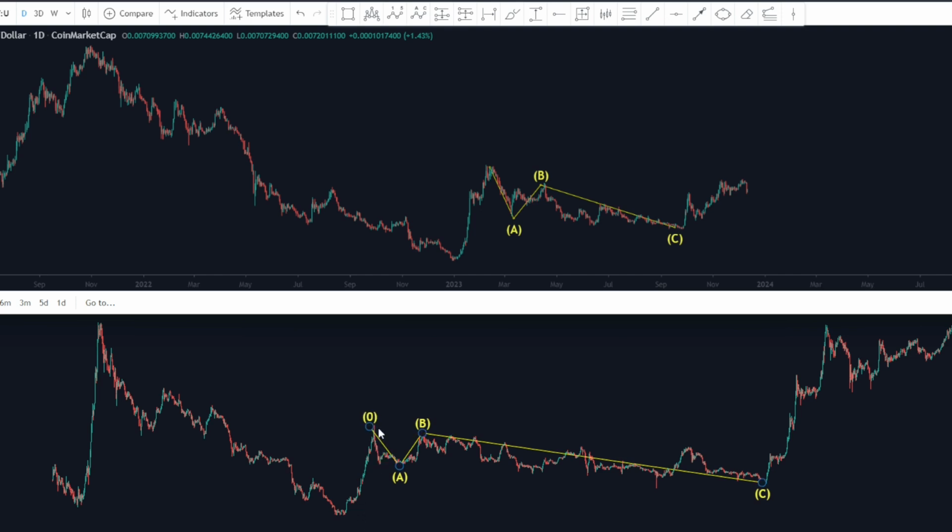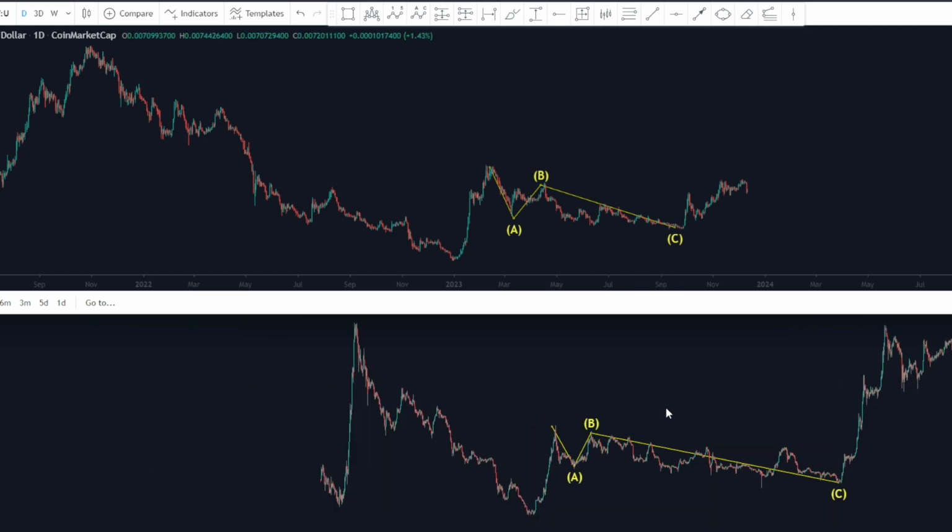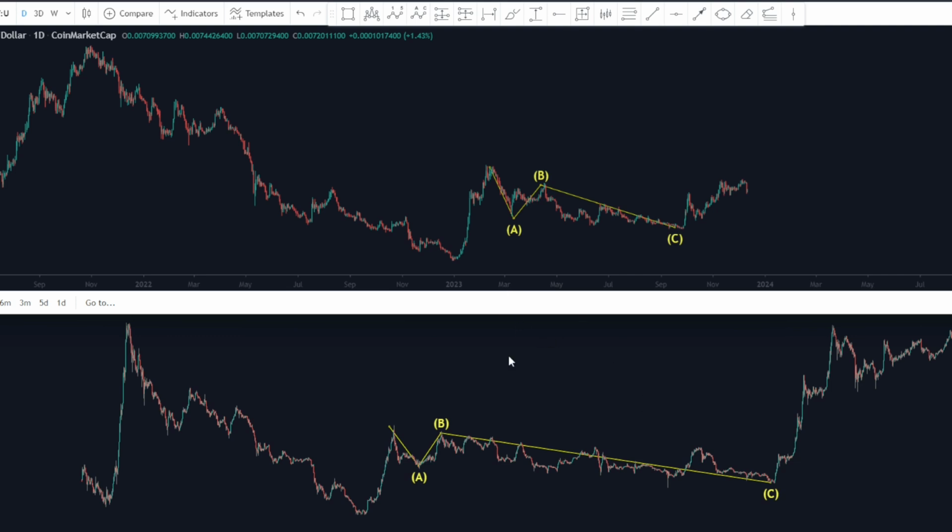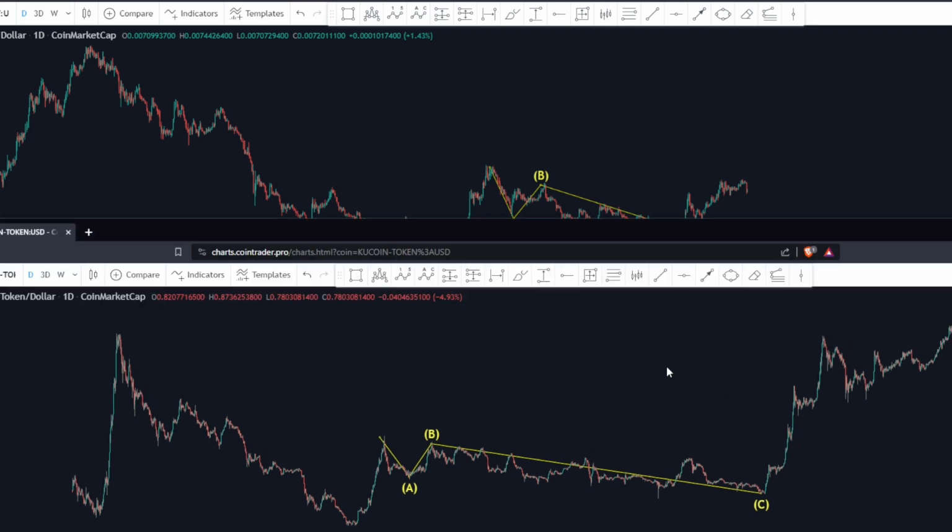Even the rise was the same thing right here, getting back above that resistance level. And then what I eventually noticed was that you had this ABC correction here. This was obviously prolonged. It was really, really long. But then again, it's basically the same thing that is happening, although it's taking a long time. So what eventually happened here with the KuCoin token is that after exceeding this B wave that you see right here, it was off to the races, right? This is the moment that this thing was flying into oblivion, right?